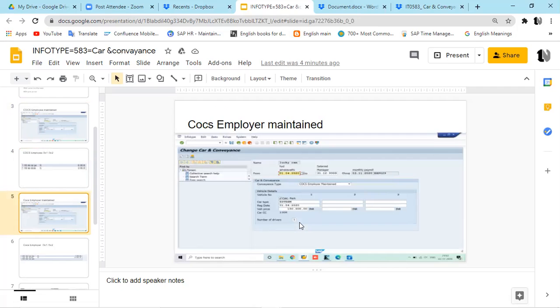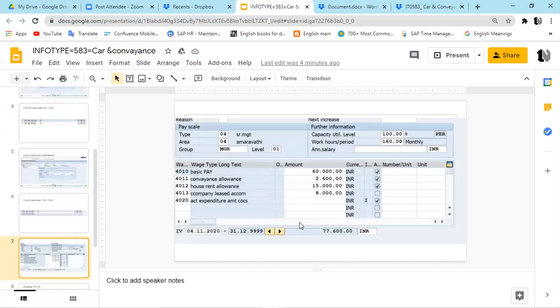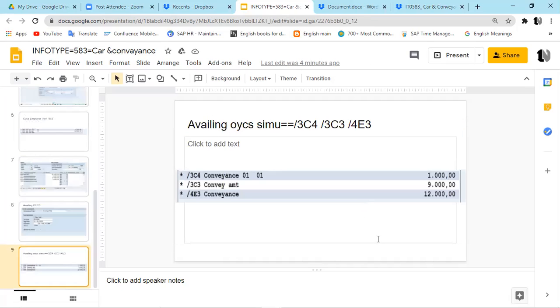Yeah, so this is fine. So just go to the next. Anything else you have prepared? Okay, so this is after maintaining it. This is from Lakshmi, sir. Okay, so OYCS simulation.